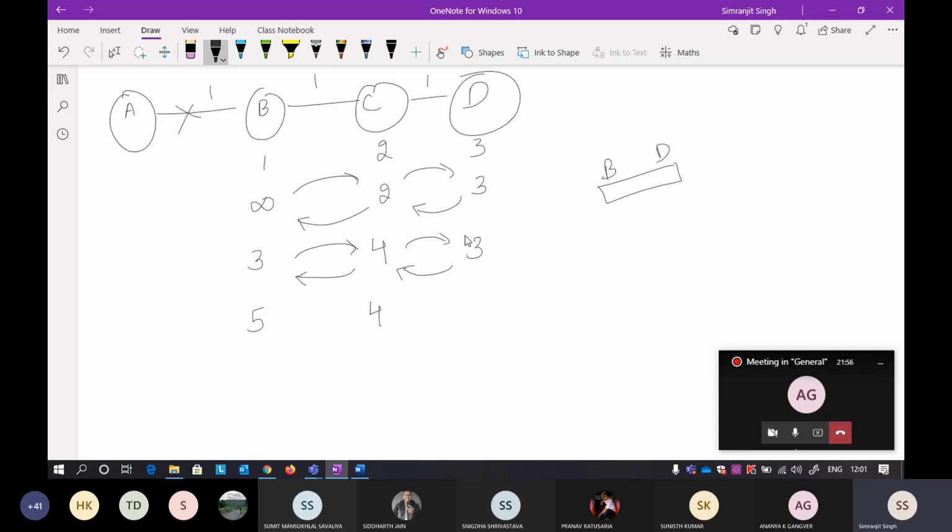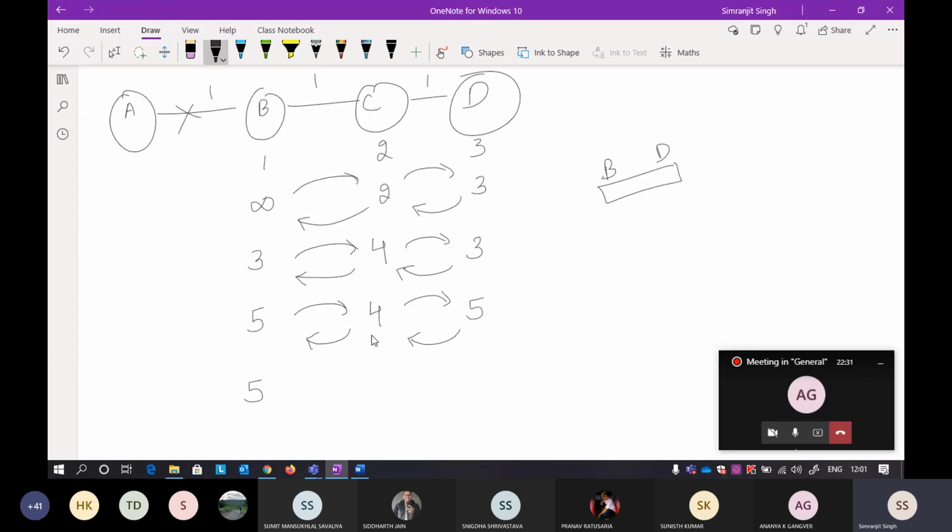In the similar way, when the distance vectors between C and D get exchanged, C is saying to D, I can take you to A in 4. Now what is the distance required to reach D? It is 1, so 4 plus 1 is 5. In the similar way, in the next step, when you exchange the distance vector here, B will get a distance vector from C. Now C is saying I can take you to A in 4. The distance from B to C is 1, so 4 plus 1 gives 5 here.